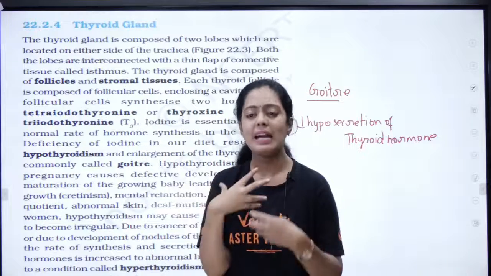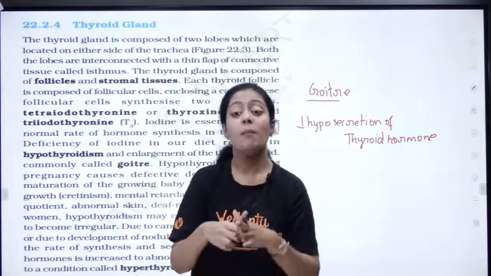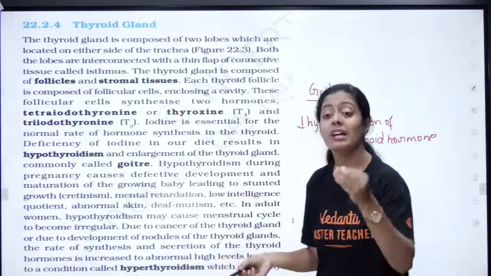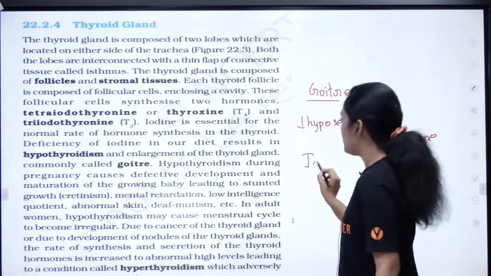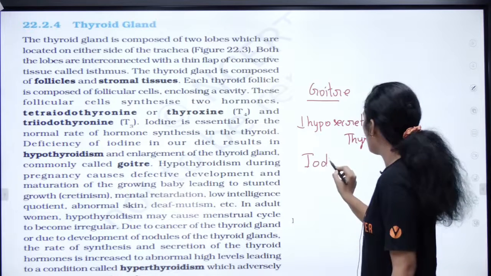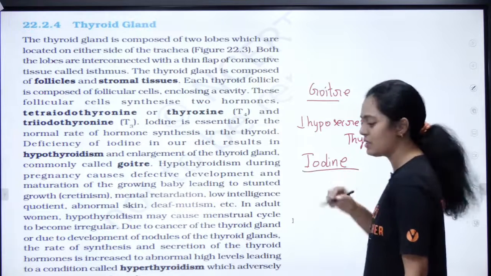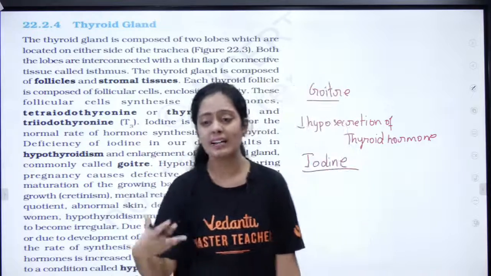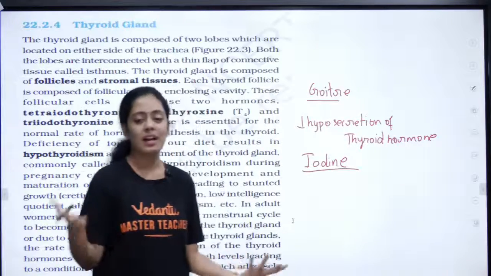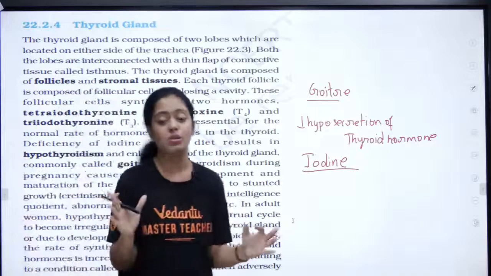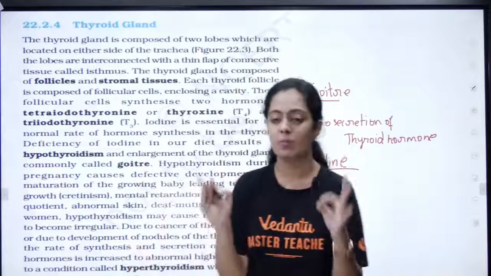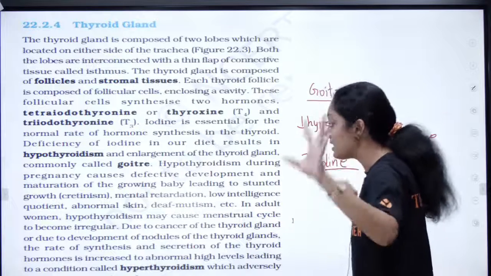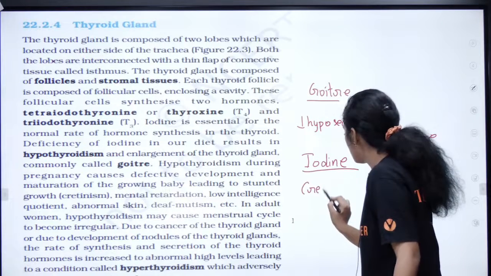Okay, you must have seen enlargement of thyroid gland. Ma'am, can this be corrected? Definitely it can be corrected, kids, when we supplement iodine in their diet. So iodine supplementation, that is why many salts are now advertised as iodized salt. Correct, Tata salt, Ashirwad salt, what are they? They are all iodized salt. So this iodine is very, very important. Understood? Goiter understood? Now the next thing we are going to see is very important,